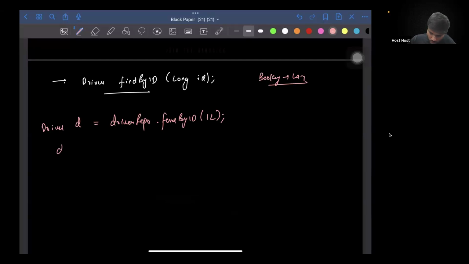So what you can actually do is call d.getBookings later, in order to fetch the booking of this particular driver. Can I say that? Right.